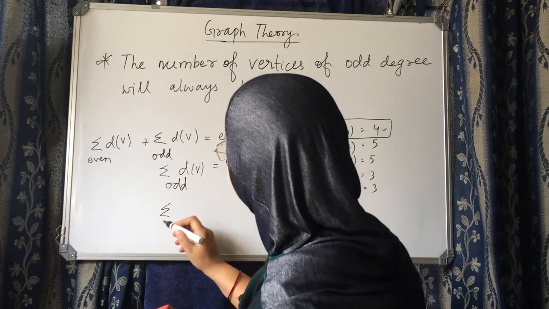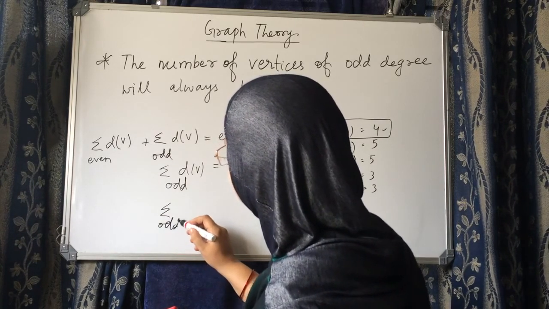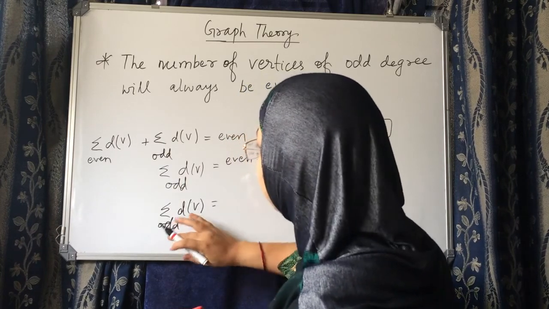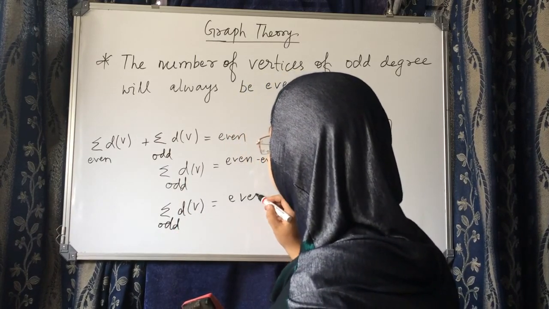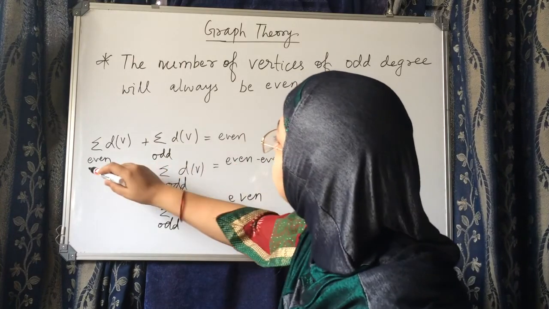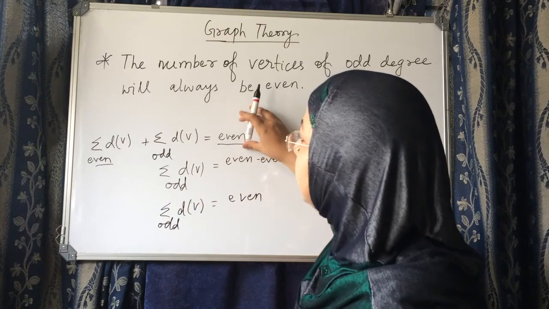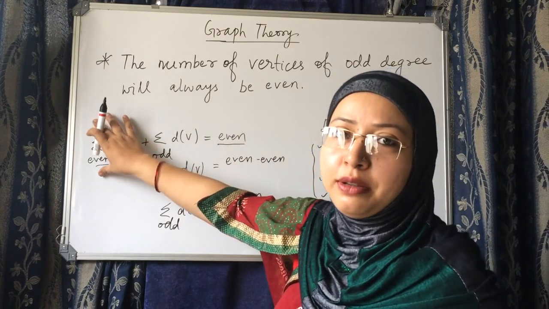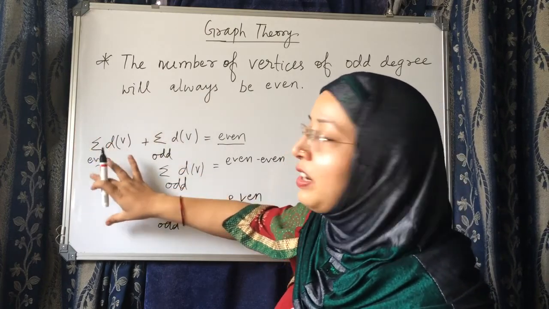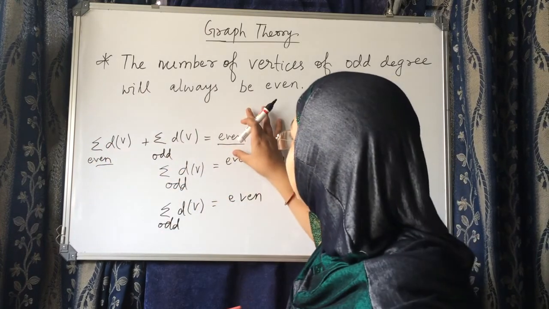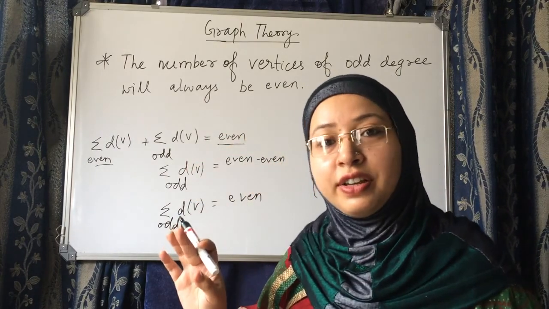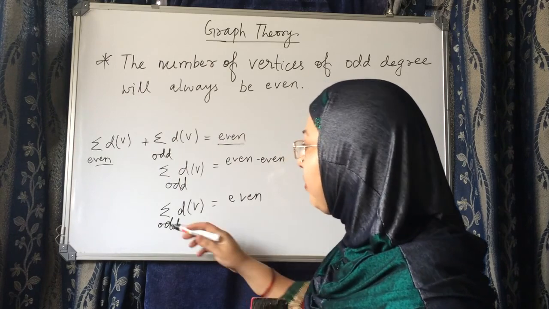So the sum of degrees of vertices which have odd degree should be even. This is an even number. This will also be an even number because its degrees are even, and the sum of even numbers is always even. And here it is twice the number of edges, which is even. So even minus even will always give an even number.